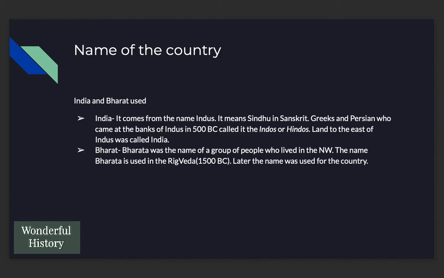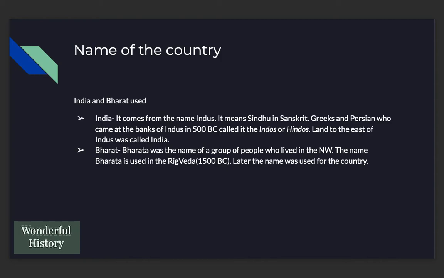Now, since we have talked about various people who lived on the land, how about the name of the country? You would have noticed that we use two names interchangeably, that is India and Bharat. So, let's talk about India first. It comes from the name Indus, the Indus River that we talked about just now, which is Sindhu in Sanskrit.